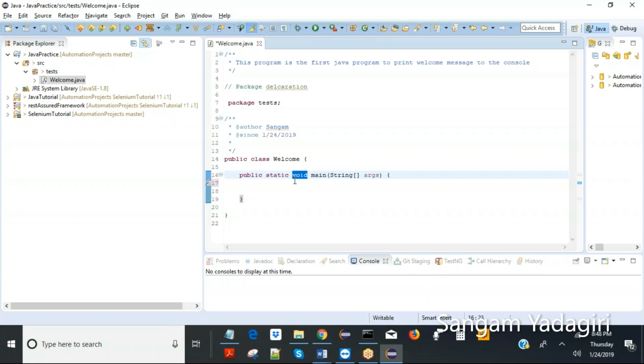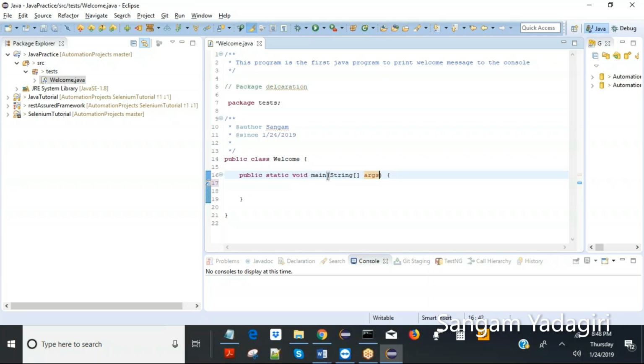And there will be a return type also. Every function has a return type, and if it does not have one, it should be void. That means this function is not going to return anything. I'll explain about this later because it's the first program, that's fine. And every function has some arguments too, or may not have arguments.